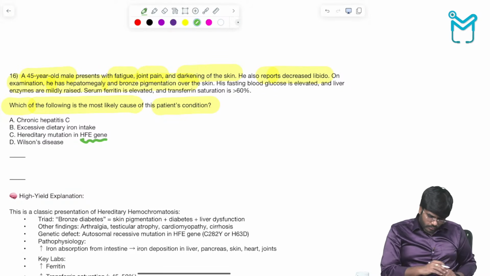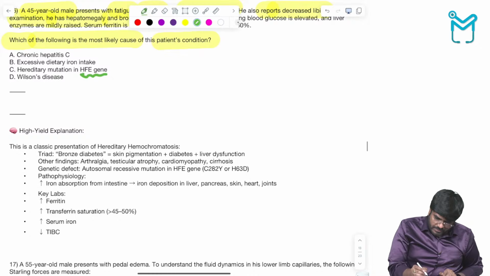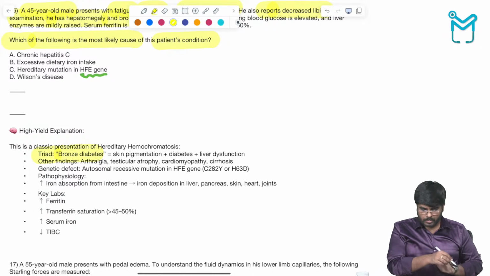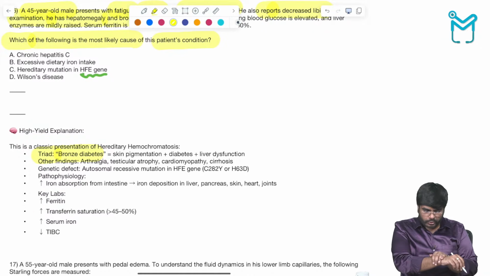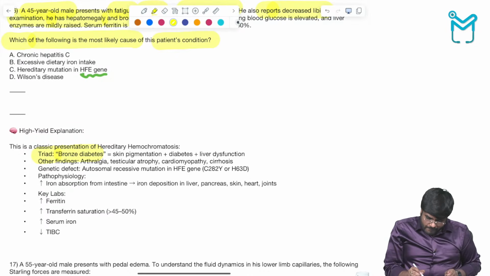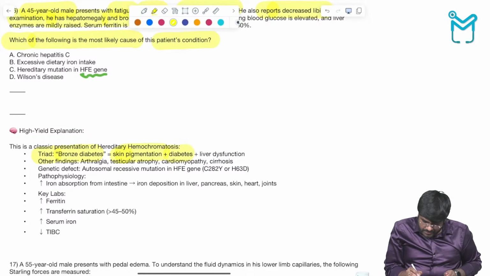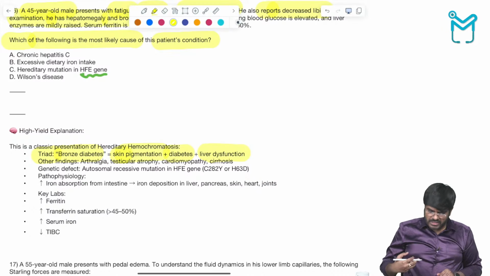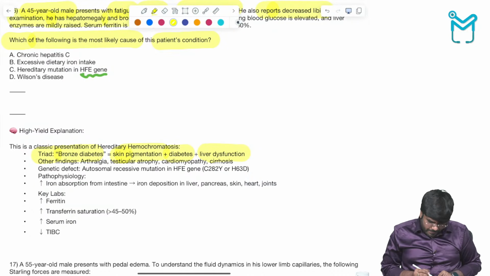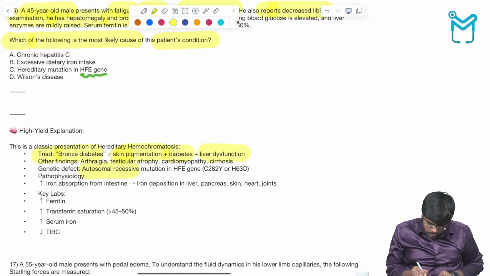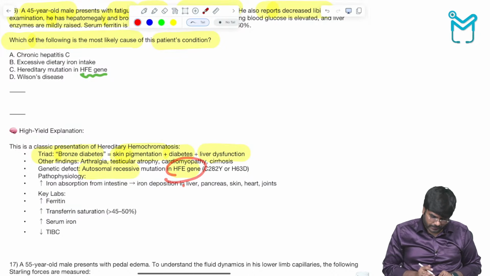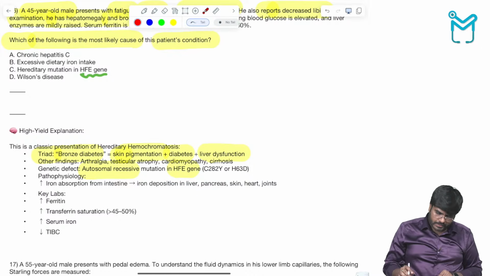So look here. What is the triad of symptoms? The triad of symptoms is bronze diabetes. Too much iron deposition in the skin gives the skin a bronze appearance, so skin pigmentation, diabetes, with liver dysfunction. Why liver dysfunction? Because of too much iron deposition in the liver. Too much iron deposition in the liver is going to cause repeated damage to the liver, and that can even lead to cirrhosis. It's an autosomal recessive disorder of HFE gene mutation. HFE gene, important. Okay, done.